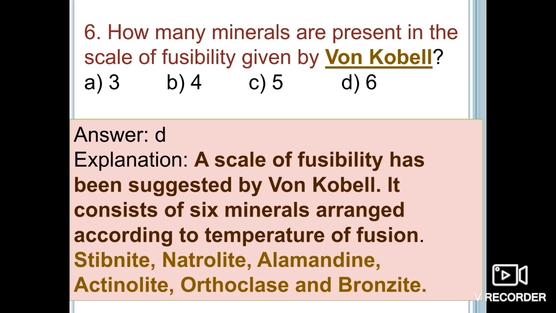Okay, so the question was, how many minerals are present in the scale of fusibility given by von Kobel? So these are 6 minerals. So you have to remember the number of minerals, their basis of classification, their sequence, as well as their melting points. So option D is the right answer.